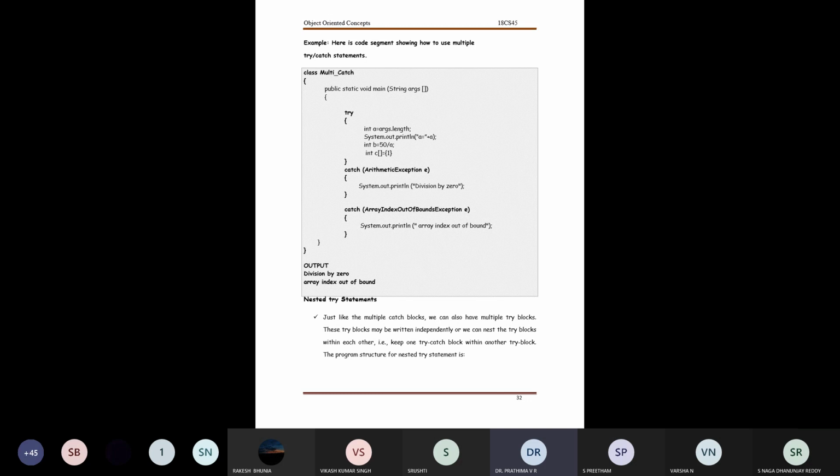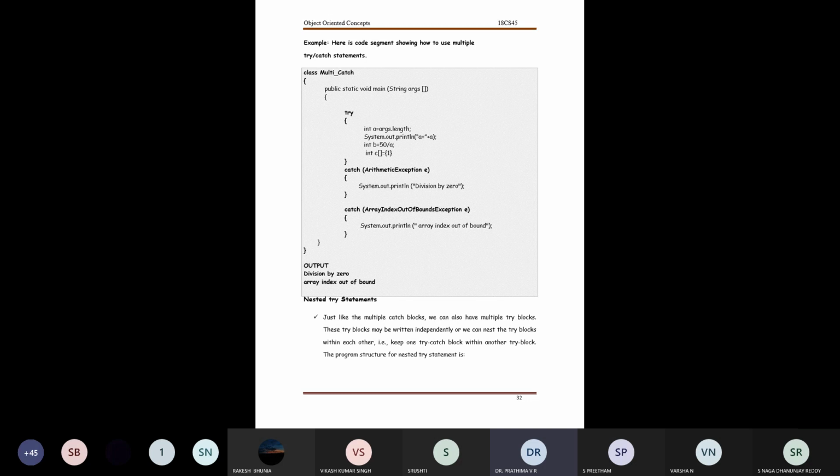You can note here, I am writing the logic of the program inside the try. The logic is that whatever I enter at runtime will be captured with an argument length. Let me say I haven't given any argument during the execution. So A is 0. Now I display the value of A through System.out.println, giving A.